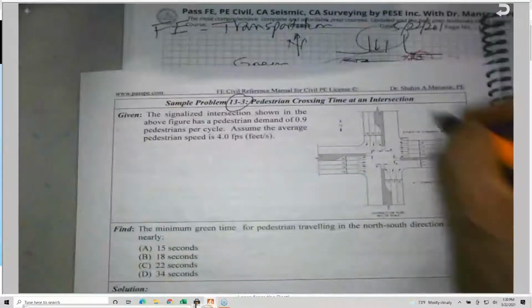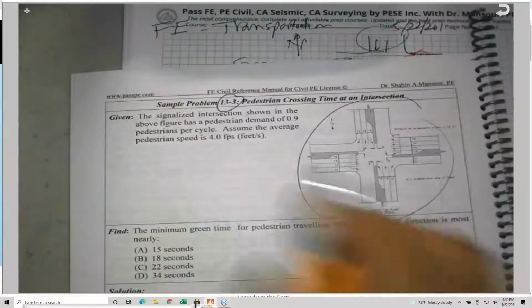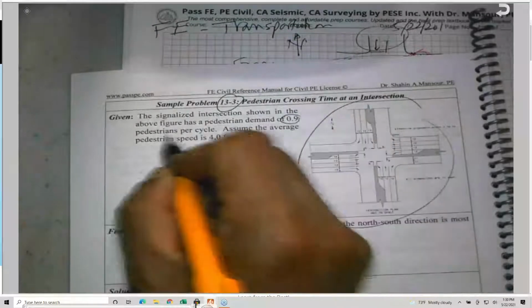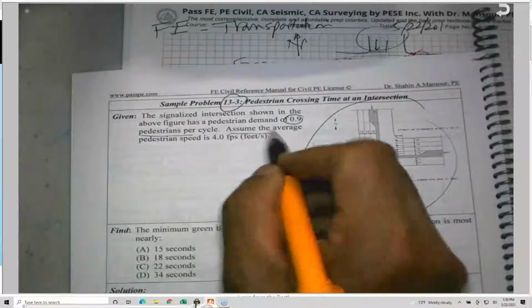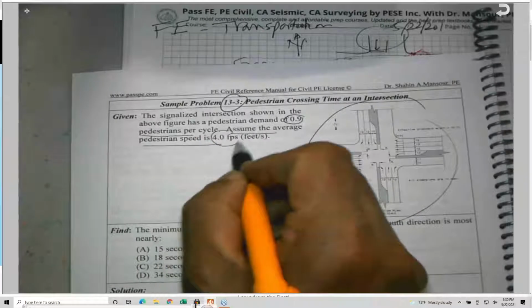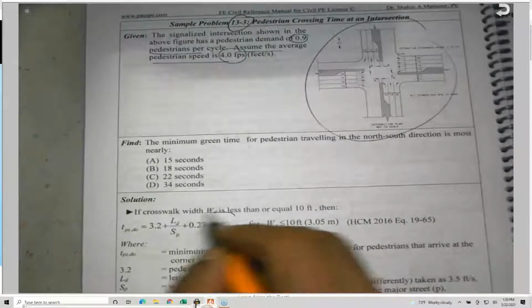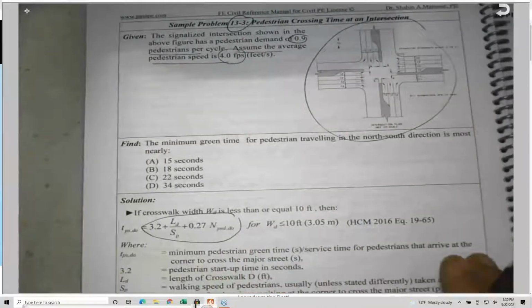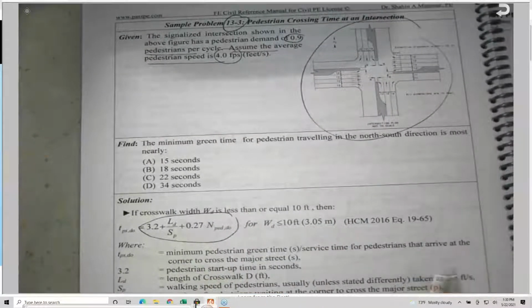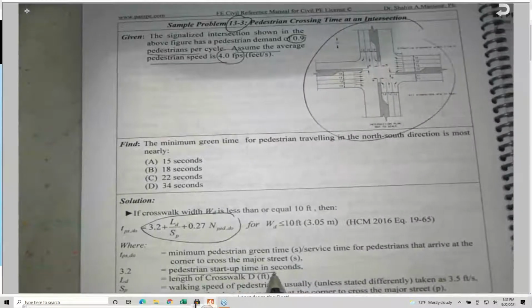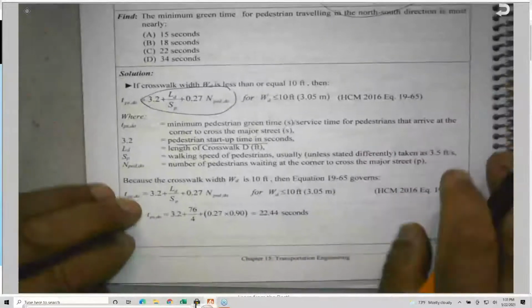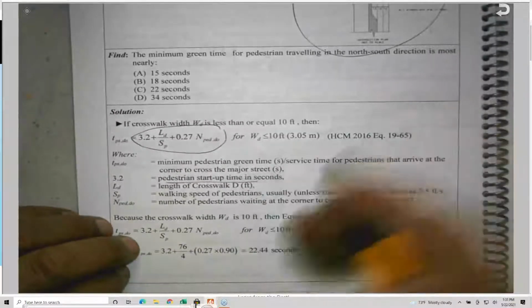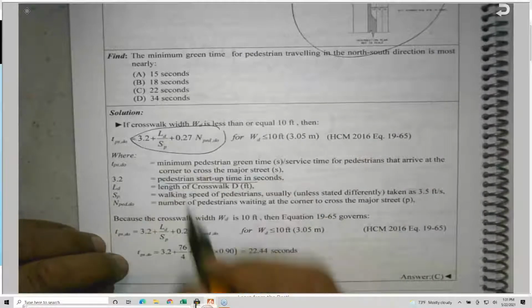If you flip the page, you will find problem 3. I gave you this intersection here, and the pedestrian demand is 0.9 pedestrian per cycle, and assume the average pedestrian walking speed is 4 feet per second, not 3.5. So this is the equation. So 3.2, this is the pedestrian startup time, by the way. I explain here where they come up with the 3.2, because the pedestrian will take some time until they start to move.